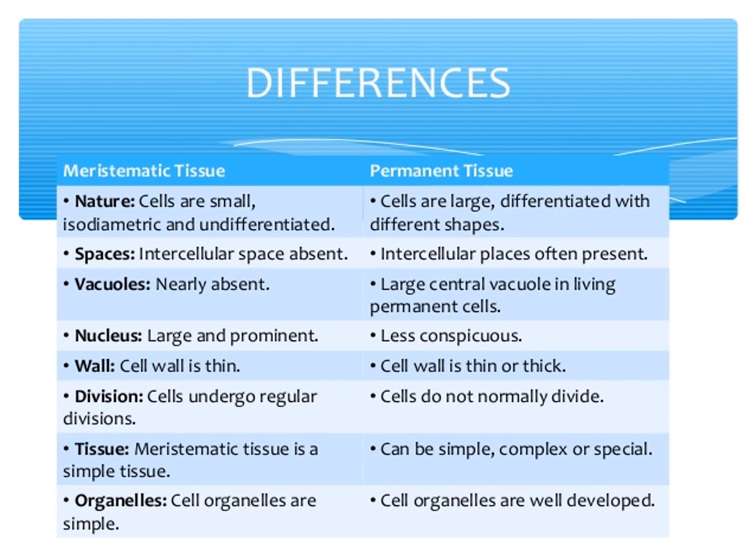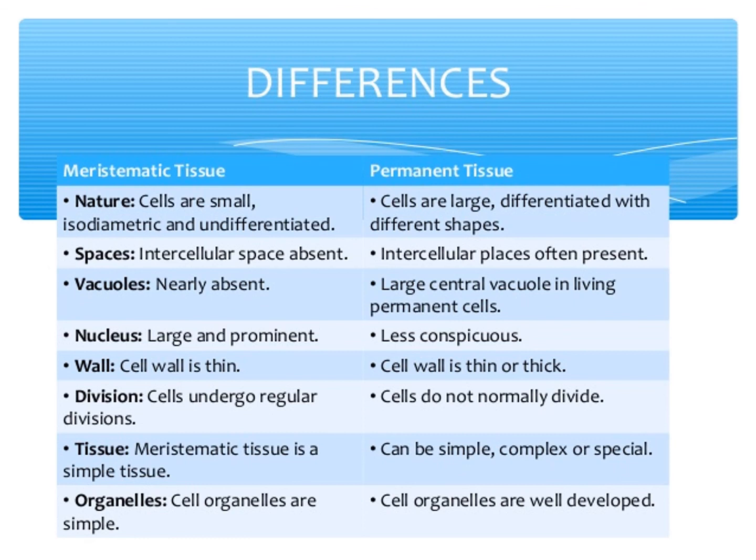In permanent tissue, usually a large central vacuole is present in living cells. Meristematic tissue has no intercellular space; permanent tissue has intercellular space. Meristematic nucleus is large and prominent. Permanent tissue nucleus is less conspicuous.